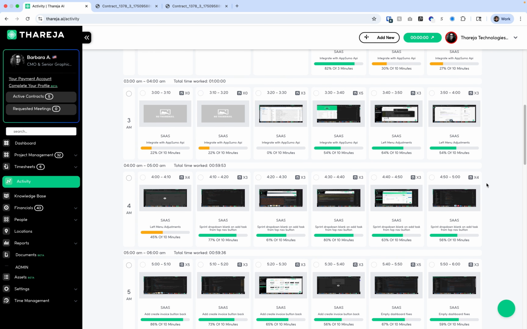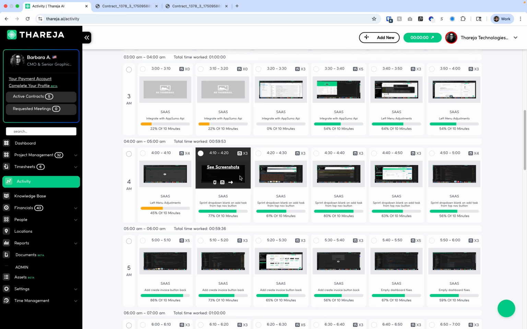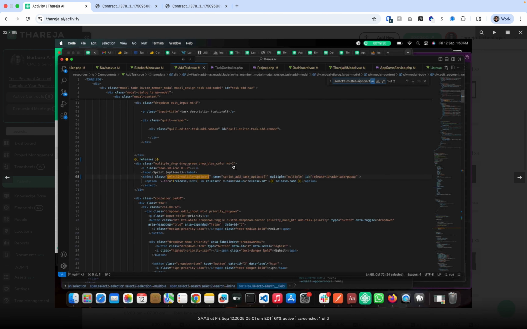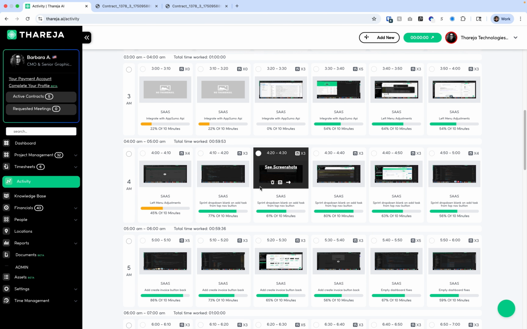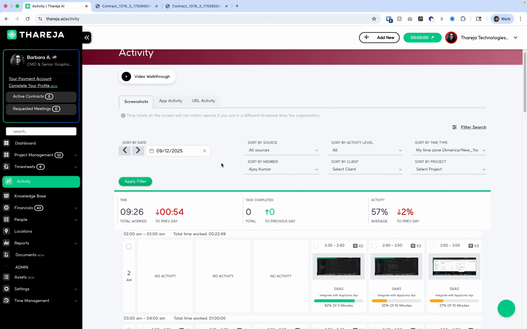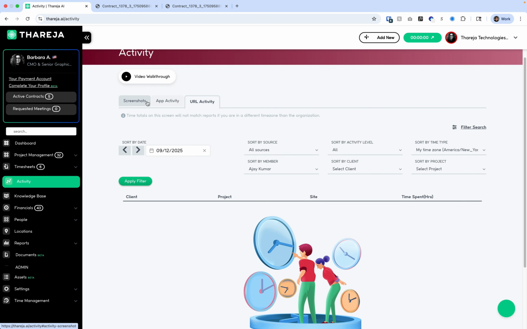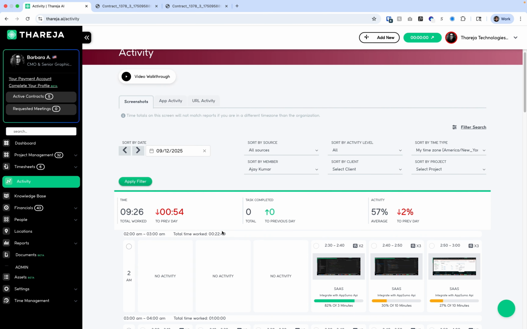what their activity levels are, and you can click on them and make sure they are compliant, if they're on track, or if they are doing what they are supposed to be doing. And as well, we have app activity and URL activity on that page.